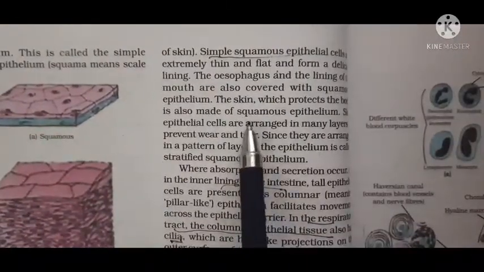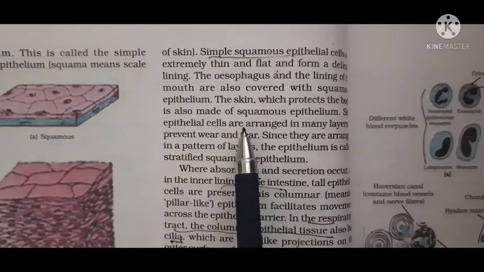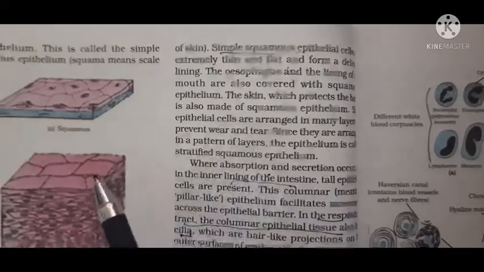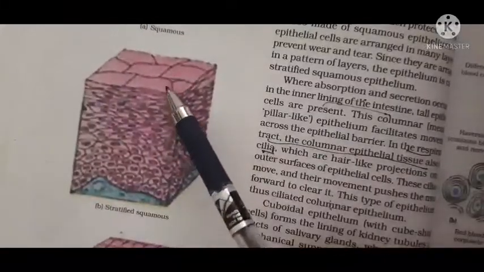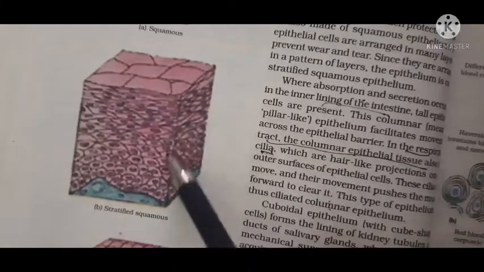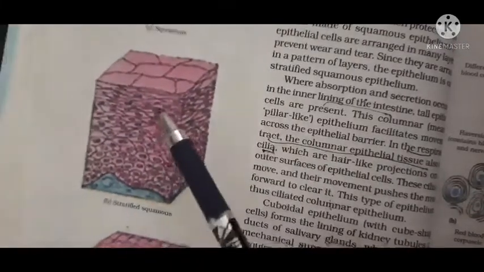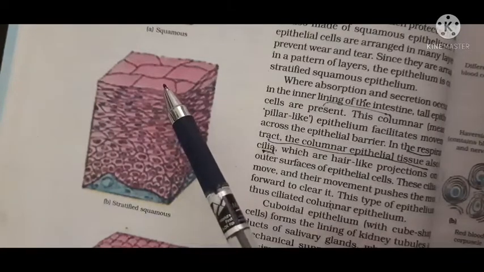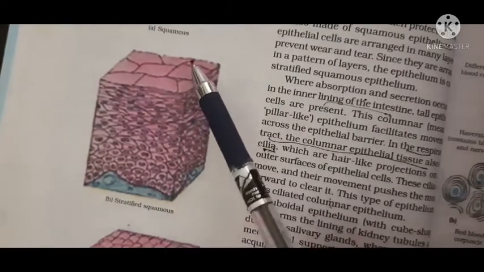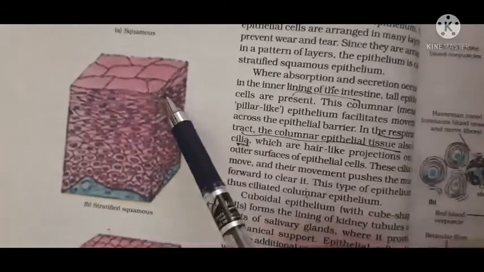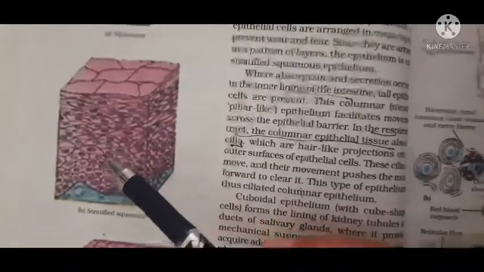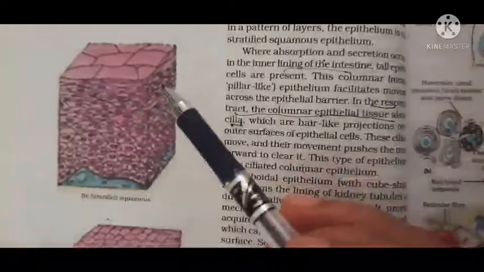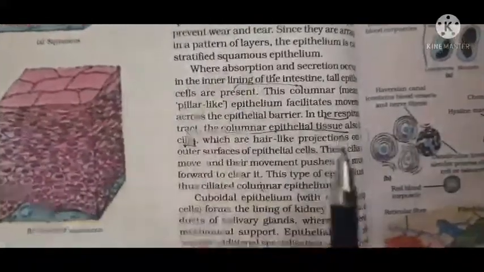This squamous epithelium is also present in the skin, and in the skin it is present in layers. See, so many layers are there, and these layers are called strata. That is why the squamous epithelial tissue present in the skin is called stratified squamous epithelium. Stratified because it is present in many layers. Is it clear, students?